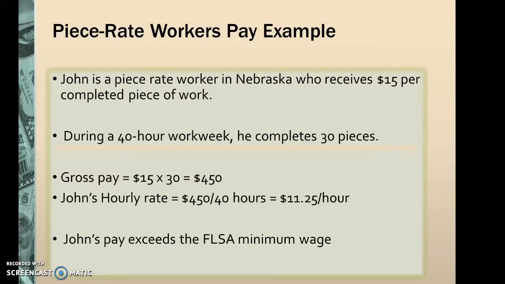Now, an example of this would be John, a piece worker in Nebraska who receives $15 per completed piece. During the 40-hour work week, he completes 30 pieces. $15 multiplied by 30 is $450 per week that he would earn. His rate then is $450 divided by 40 hours, which is $11.25 per hour. He exceeds the FLSA minimum wage, so he would be paid based on the piece work.